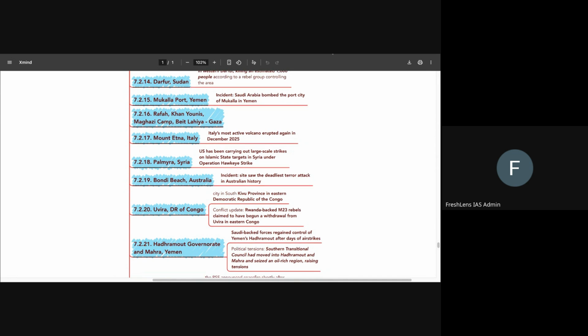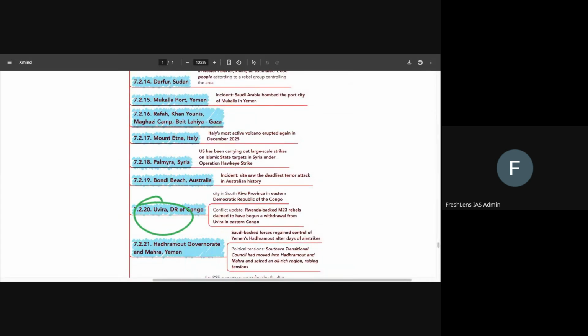Then comes Uvira in Congo. So Democratic Republic of Congo is in the news. We know that there has been an internal strife. There has been a problem between the paramilitary forces as well as the army of that particular region. Okay. So that led to a lot of conflict and a lot of civil war type situation.